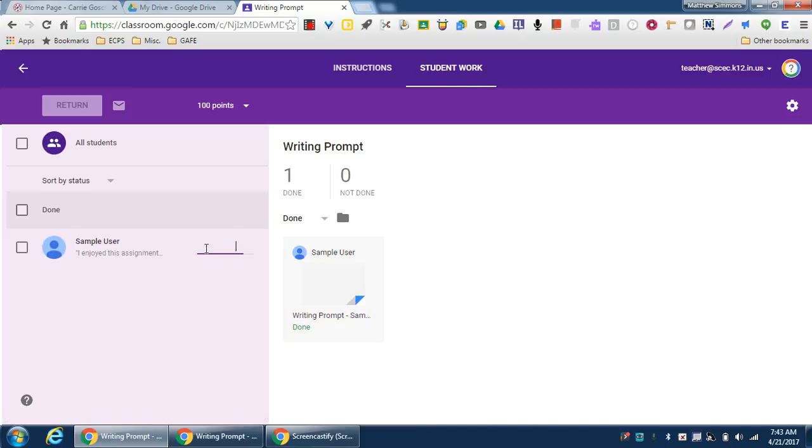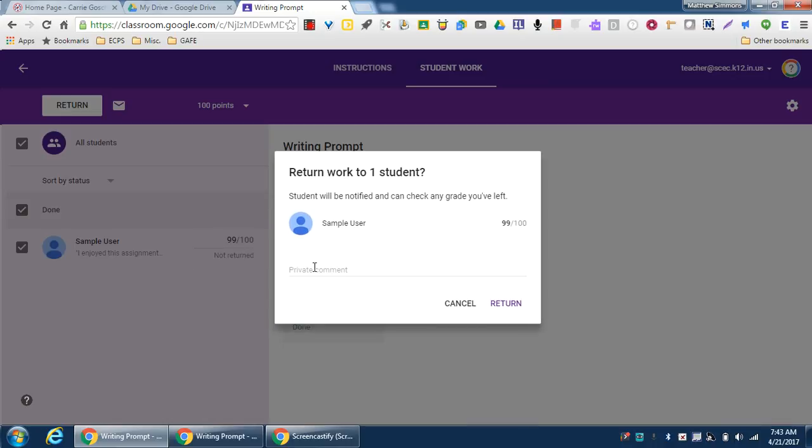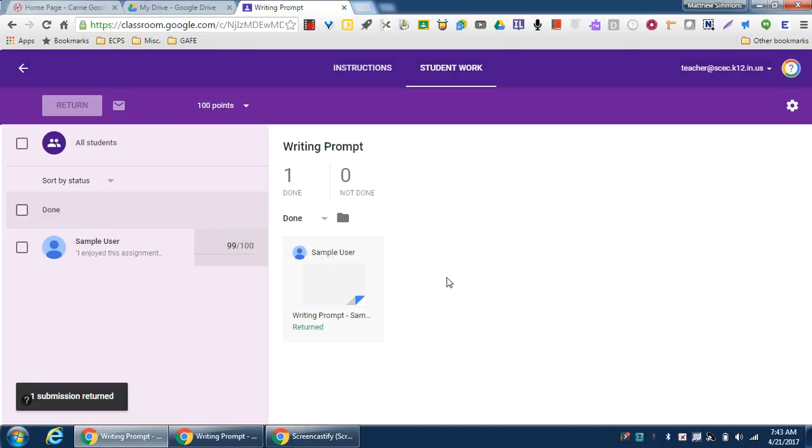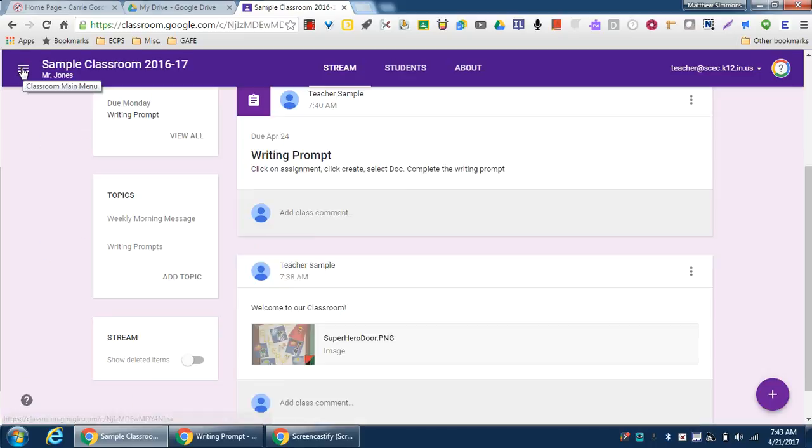Sample user, I really enjoyed this assignment. Great. You know what I'm going to do? I'm going to go ahead and give you a grade. You got a 99. Select it, and then I can click return, and now it goes back to that student, returned. Here's my private comment. Great job. They get that, return it, it's done. So right now that was creating an assignment, and then we also talked about creating an announcement. So far, so good. All right.